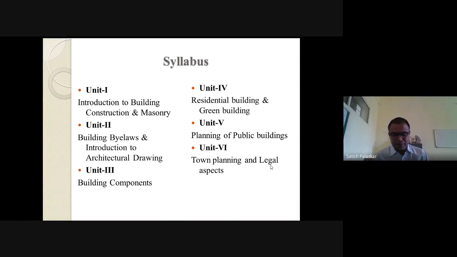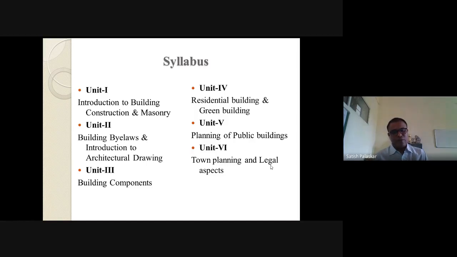A public building may be an industrial building, a commercial building, a school, colleges, hostels, auditoriums, restaurants, hotels, primary healthcare centers, hospitals, shopping complexes, sports complexes, vegetable market, post office, bank buildings, or many more.